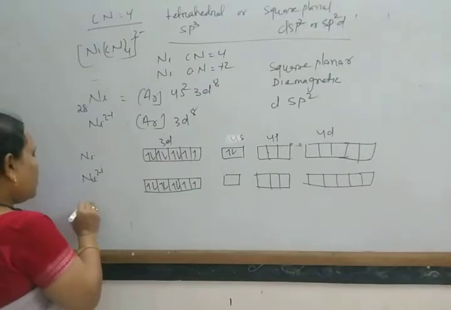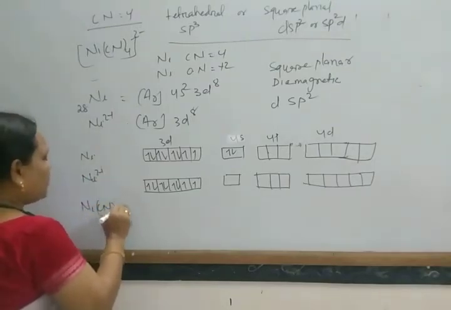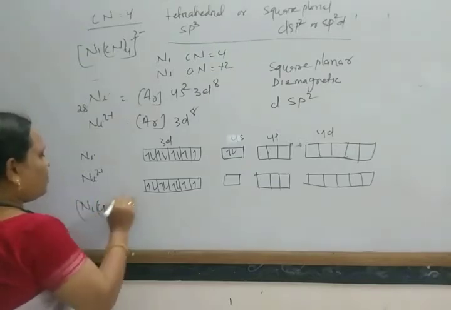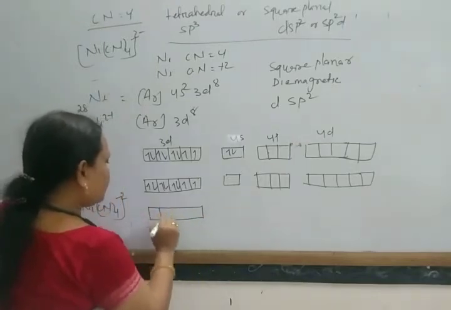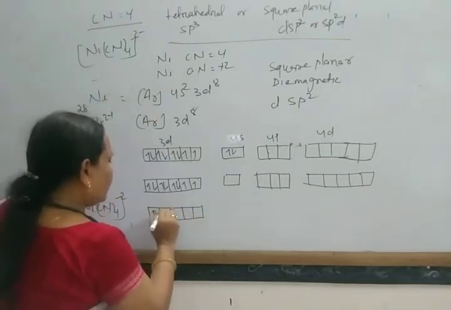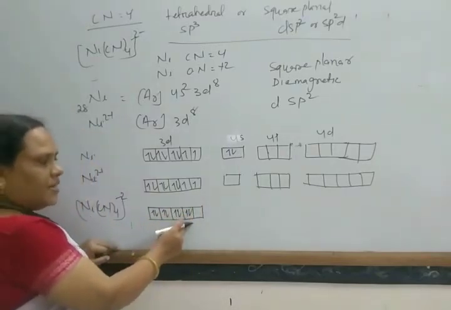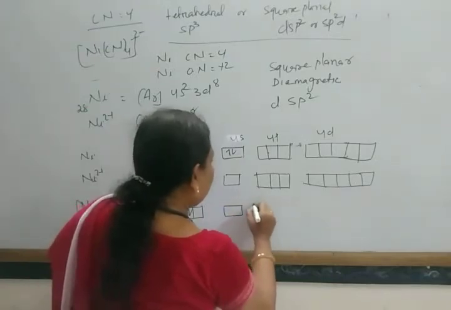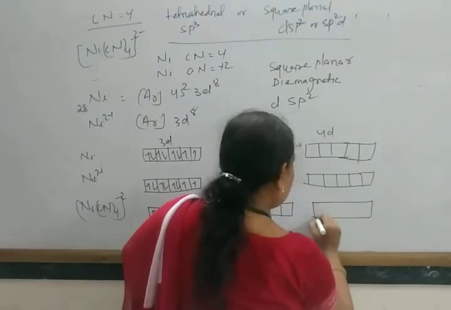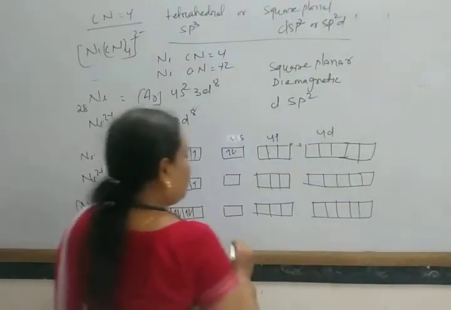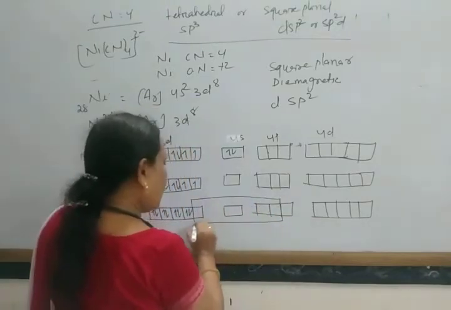So while it forms [Ni(CN)4]2-, this d electron comes here, and all the electrons of the 4 d orbitals get paired. Here 4s and here 4p. Okay, so dsp2 hybridization.